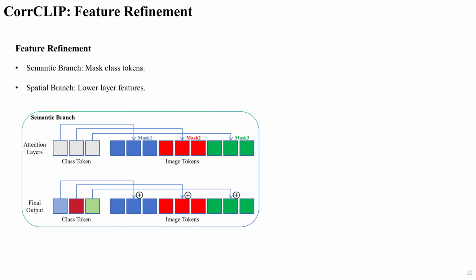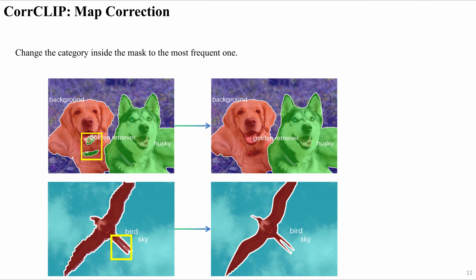For Semantic branch, we repeat class tokens at the start of Vision Transformer, each corresponding to one mask. In the attention layers, each mask class token only attends to the image tokens within its corresponding mask to capture mask-specific semantics. At the end of Vision Transformer, each image token is summed with its corresponding mask class token to enrich the semantic information. For Spatial Branch, we incorporate lower layers features into the final patch features to enhance spatial details.